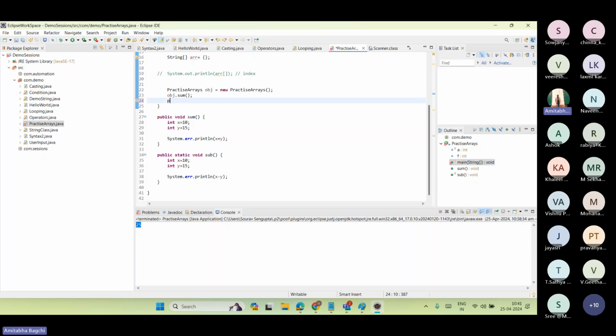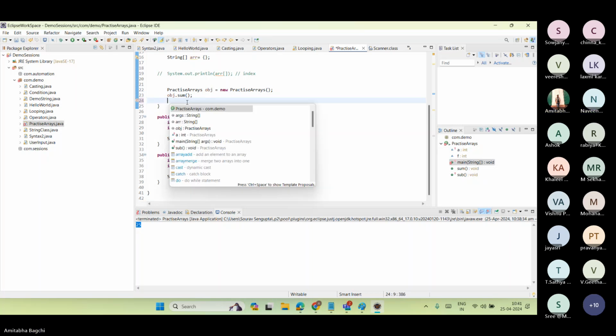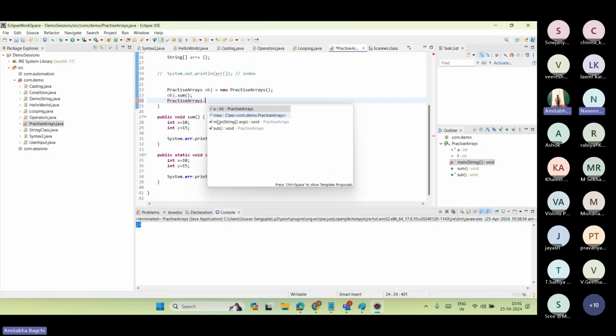It's very simple. Just give the class name, practice arrays dot. You will see only the static things now. As this is the same class, if the method is in a different class also, we can call it the same way with the class name dot. That's all, because it already has a memory.